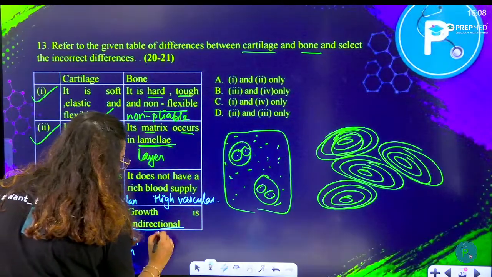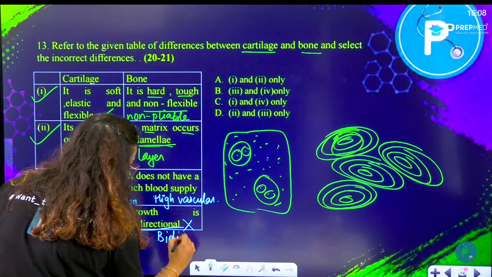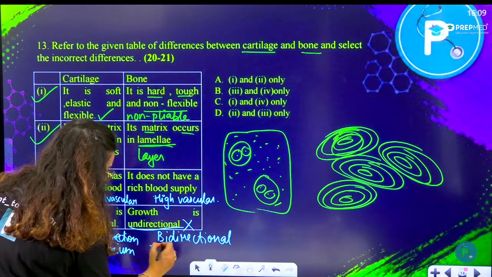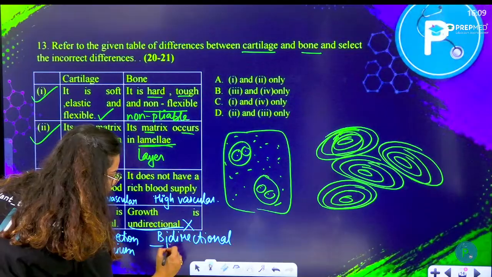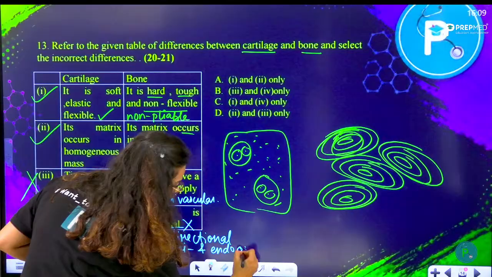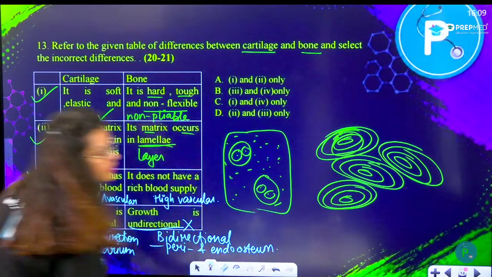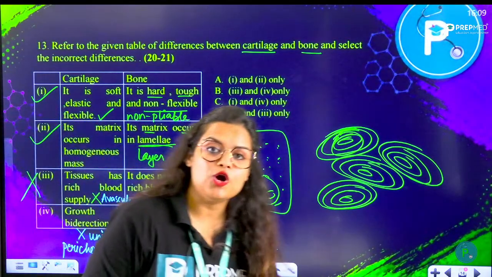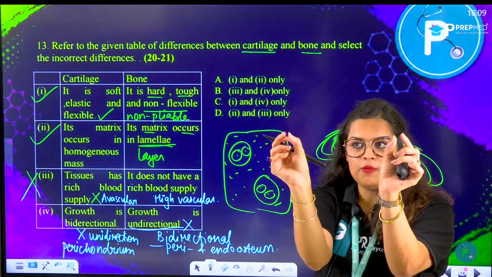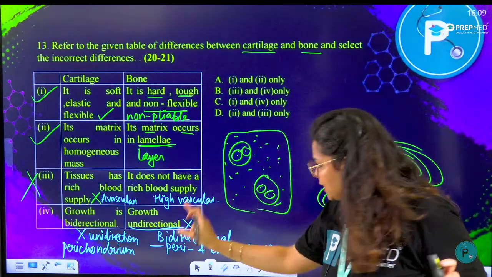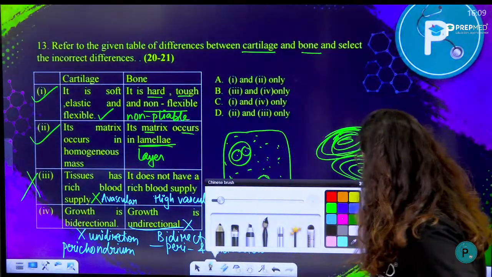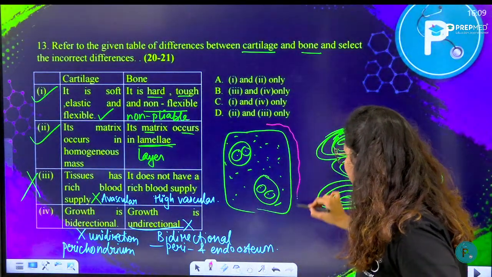But in case of bone, it is bidirectional. Bidirectional growth can be seen, and it is because of the presence of both periosteum and endosteum. We have seen this in the class as well, why periosteum and endosteum help in bidirectional growth. From both sides the growth happens. So perichondrium is present around the matrix. This is the matrix of the cartilage, and here you would see the presence of the perichondrium.